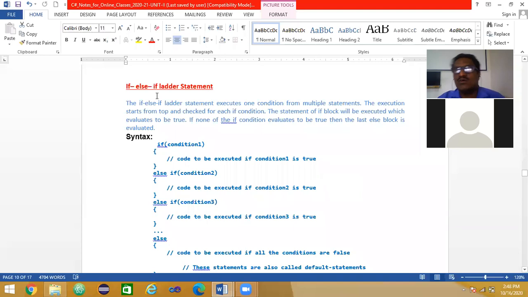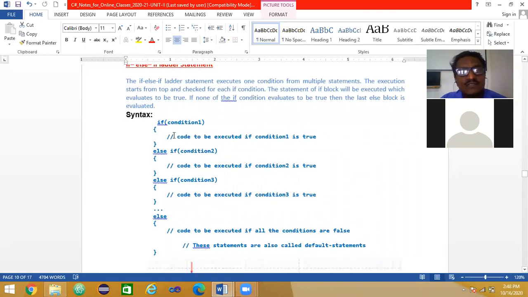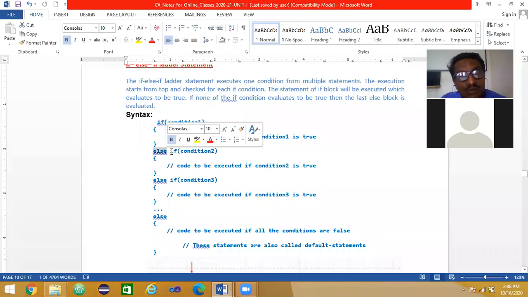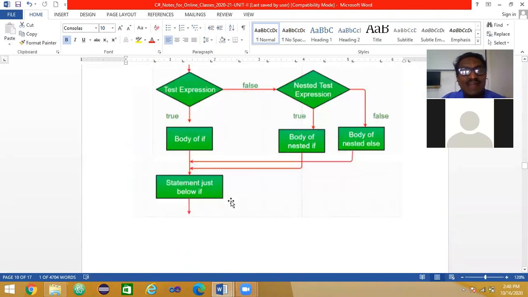So the next decision making and branching statement is what? The if else ladder or if else if ladder, one and the same. Now here, this is the syntax. You can see almost similar thing here, but in that if else, and again in else one more if immediately. Okay, and then else if, like this it goes: if, else if, else if. Therefore it's called an if else if ladder.